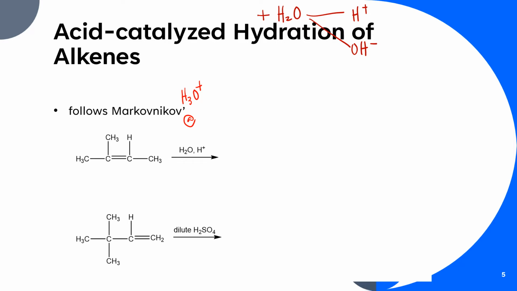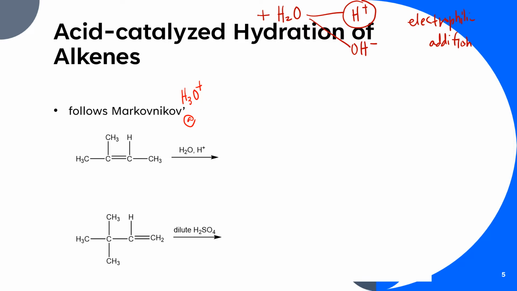Okay, so since this reaction adalah tentang alkene, maka the type of reaction, ingat lagi tak? That is electrophilic addition reaction. So bermaksud H+ lah yang akan mula-mula ditambah masuk ke dalam alkene.